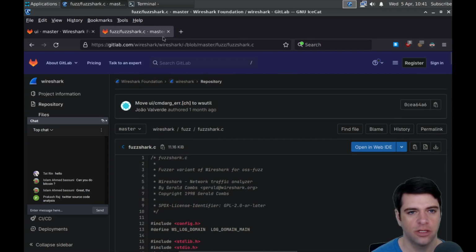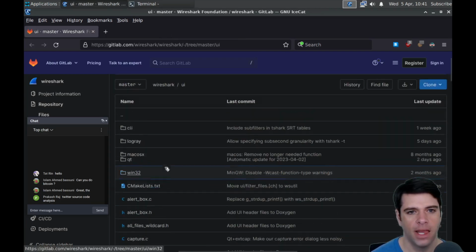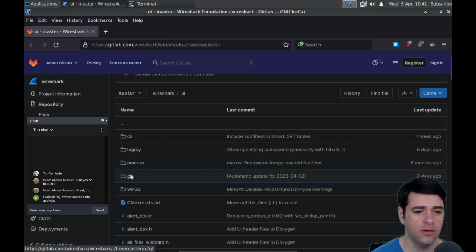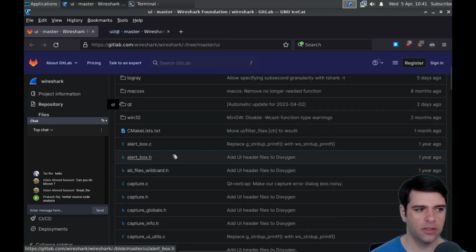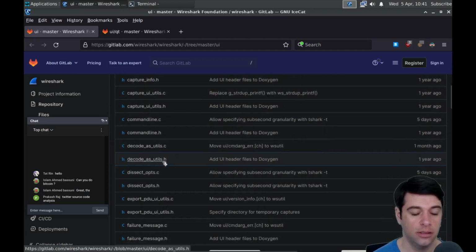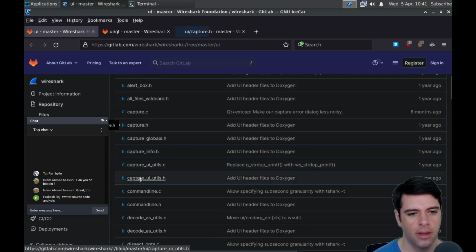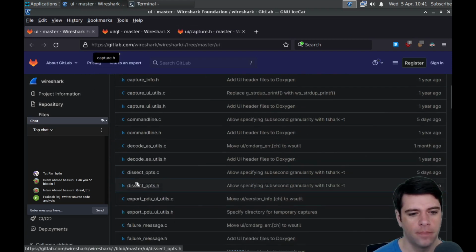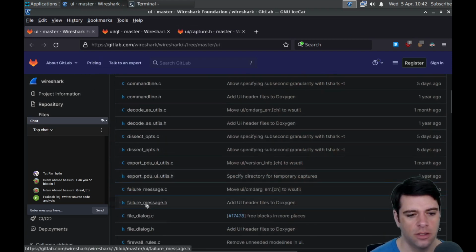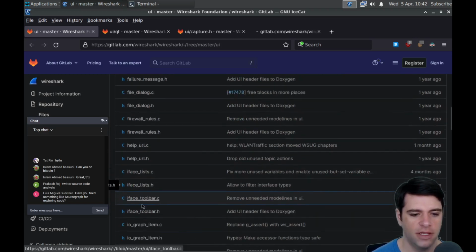Okay, so we looked at Fuzzshark. And so here we are in UI, and I see Qt, although before I saw a bunch of stuff for GTK, so maybe they're not using, I don't know what they're doing. Maybe they use both. So let's look at capture.h. What else? Failure message is not so interesting. Maybe iFace lists.